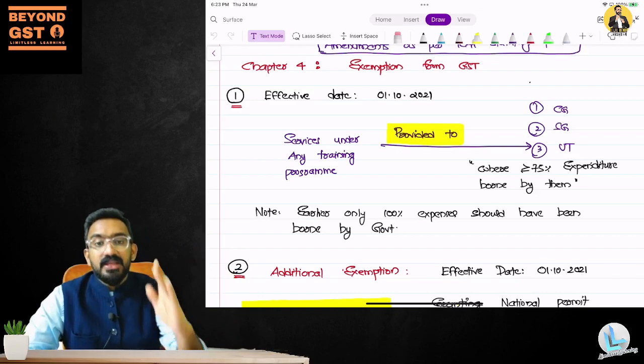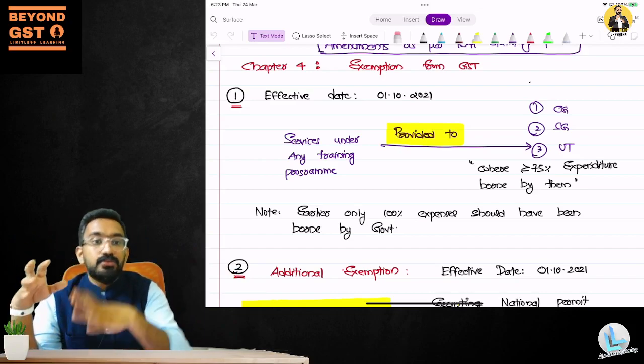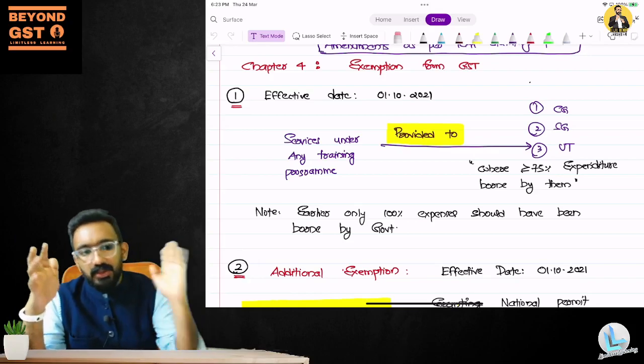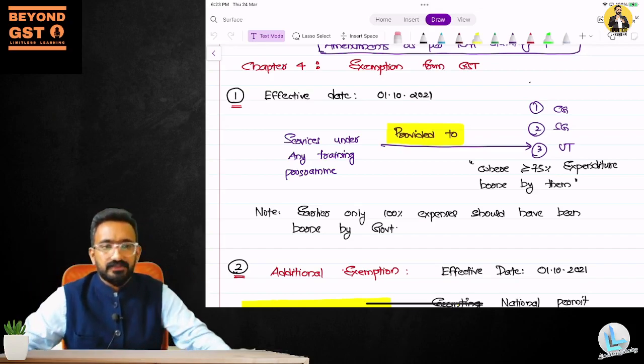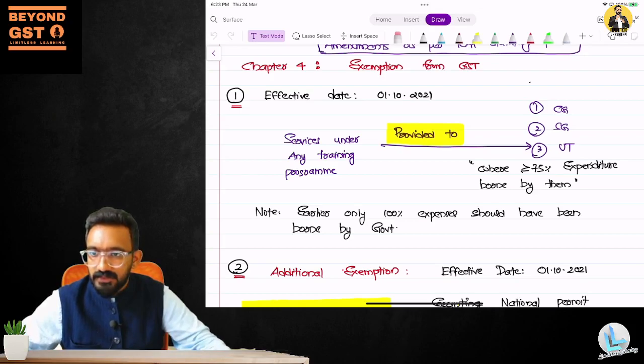What is exempted? Services provided by way of training program to government is exempted. So whatever is being billed to the government, that will not have any GST application. Are you guys understanding this? Yes, yes. Do you have any questions, or can I go ahead? Okay.